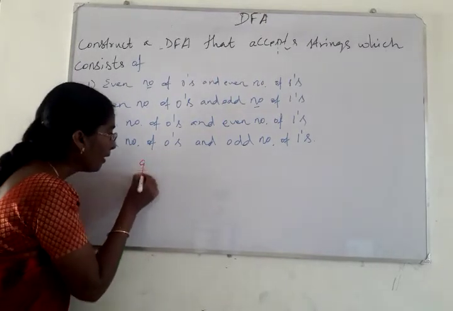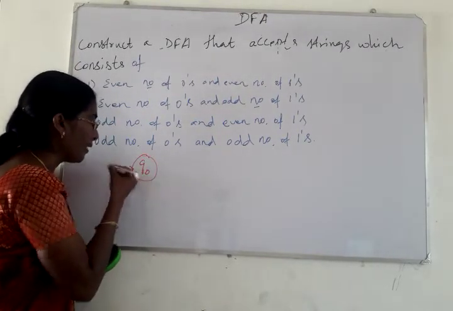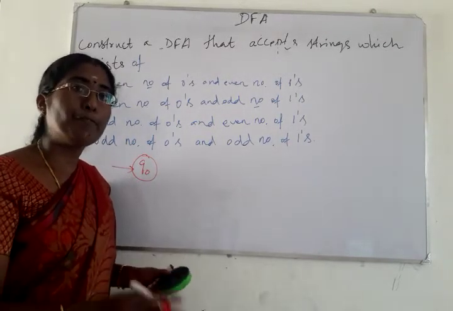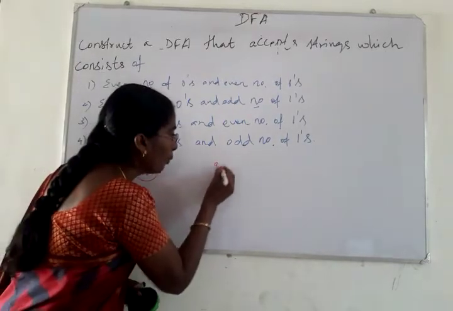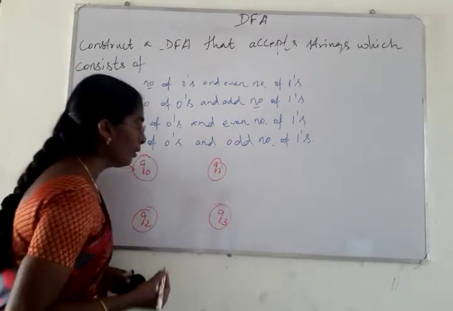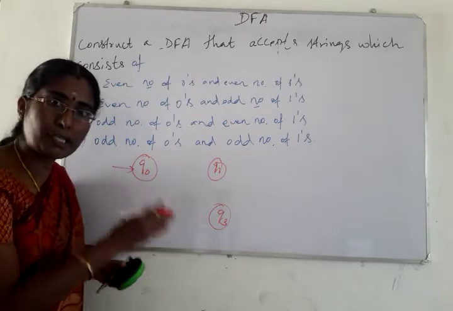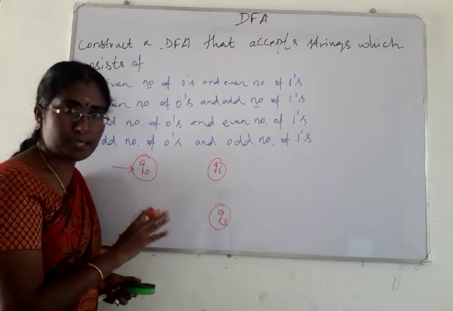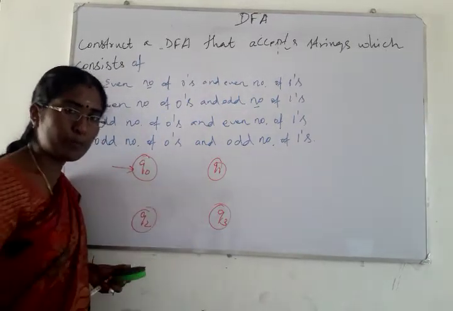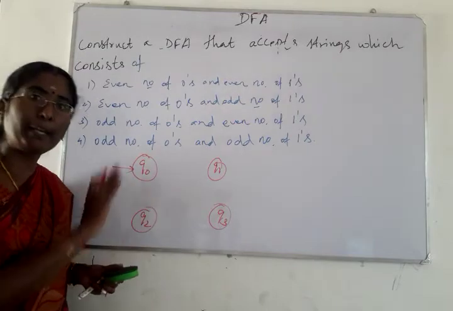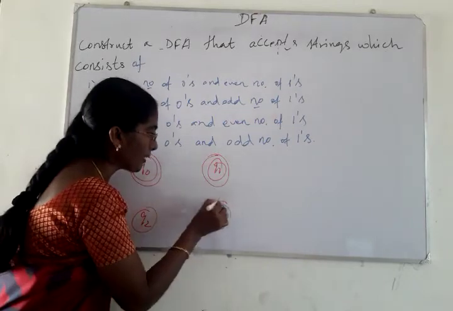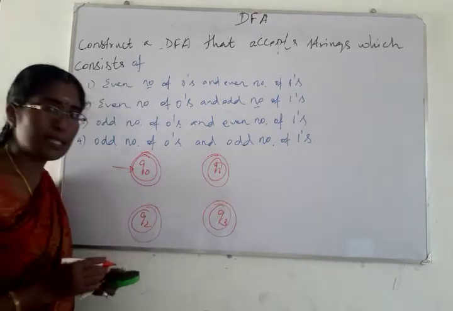Consider Q0 as the start state. Here, what is our assumption? We have to consider four different states: Q0, Q1, Q2 and Q3. All four states are final states. That is our assumption. The first state is for accepting one condition, the second for another condition, the third one, and the fourth one too. Each condition will be satisfied by one particular state, so all four states will be considered final states.